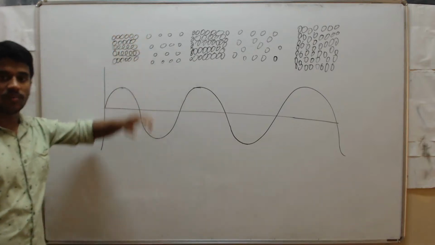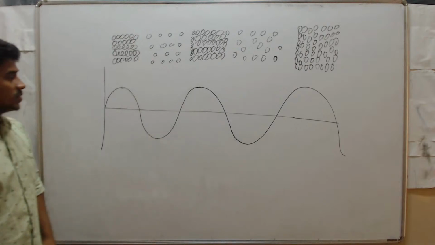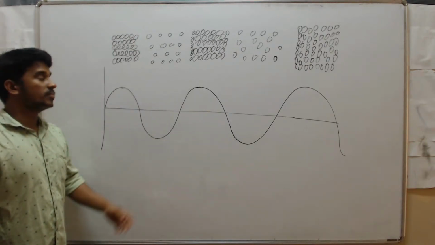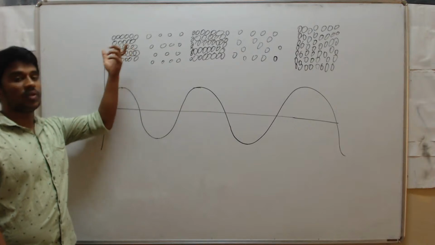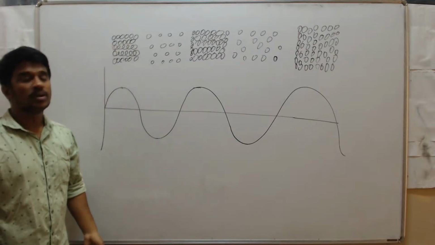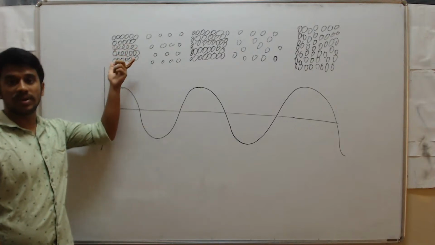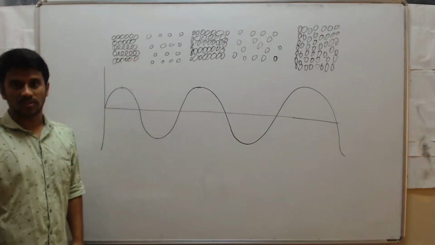These atoms will vibrate. So frequency means in a given time, how many times it vibrates. In a given time, how many times it vibrates, that we call frequency.